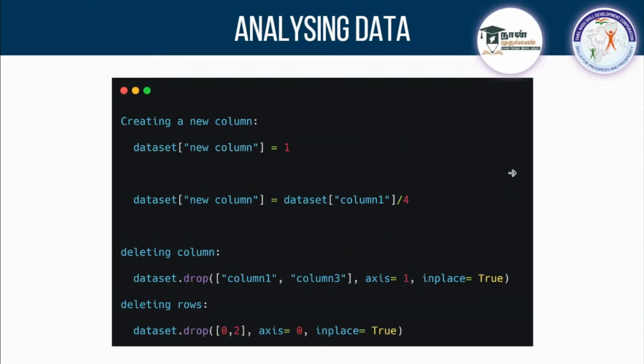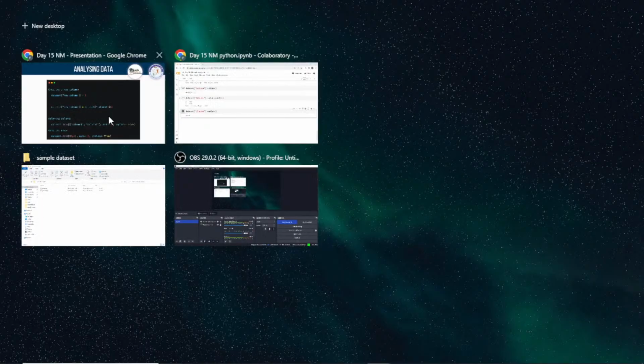So now I'll tell you how to create a new column in your dataset. If you want to create a new column, you can call the name of your dataset, and if you want to select a single column, you give it inside square brackets, right? In a similar way, you can give a new name here. That name will be assigned to the new column, and you can assign a value for it. If I pass it as 1, it will be 1 in all the rows of that column. And if I want to manipulate another column and store it there, I'll show you practically.